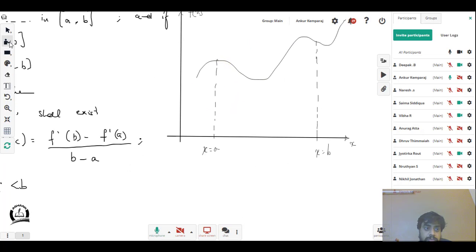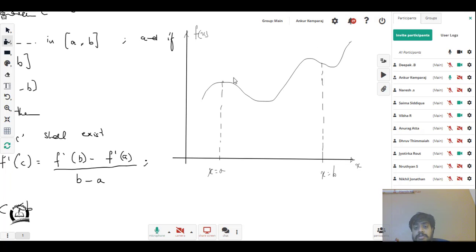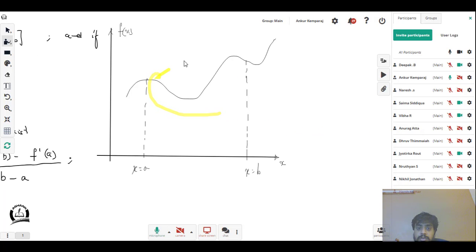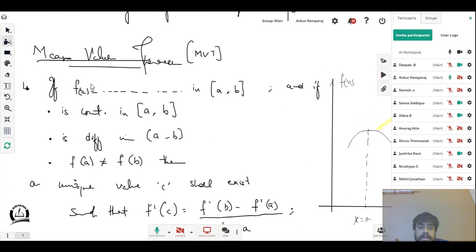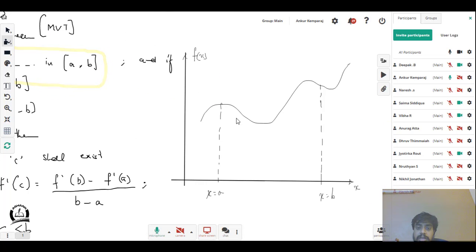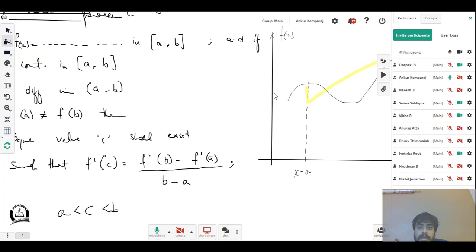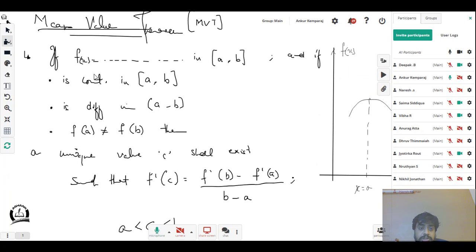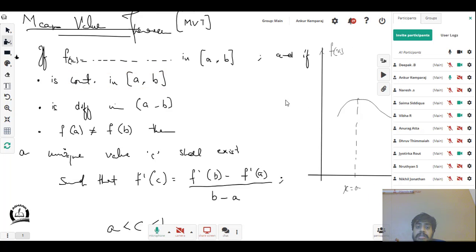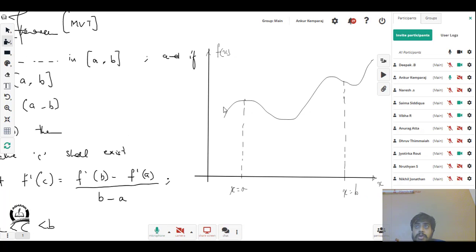That's it. So if I have an equation like this, that is what the first part of the statement says: if I have an f of x equation between a and b, done. And if this equation is continuous within the closed interval of a and b, this equation is required to be continuous within the closed interval of a and b. I hope you know what it means.